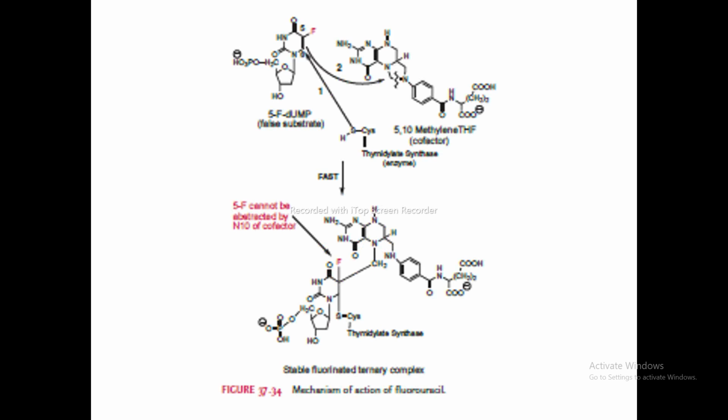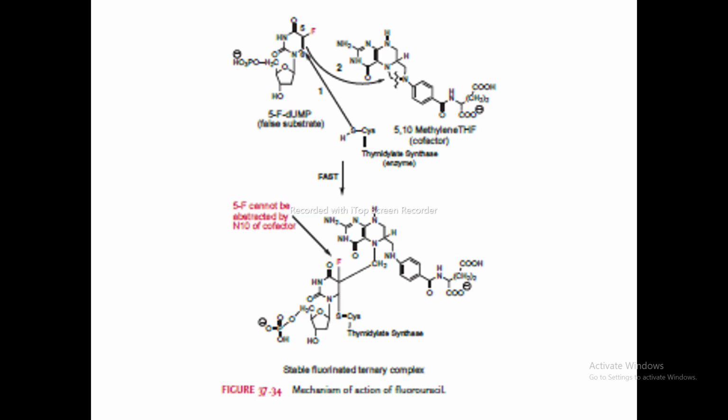Later on, this is the mechanism of action of fluorouracil, which is shown again in this figure. Again, this pathway is a little bit blurred, so you have to check this pathway in the FOA book properly. As discussed, the structure of 5-fluoro-dUMP and the structure of dUMP, which we checked in that pathway, are similar. The only change is what? In that substrate there was a hydrogen, and in this 5-fluoro-dUMP there is a fluorine.